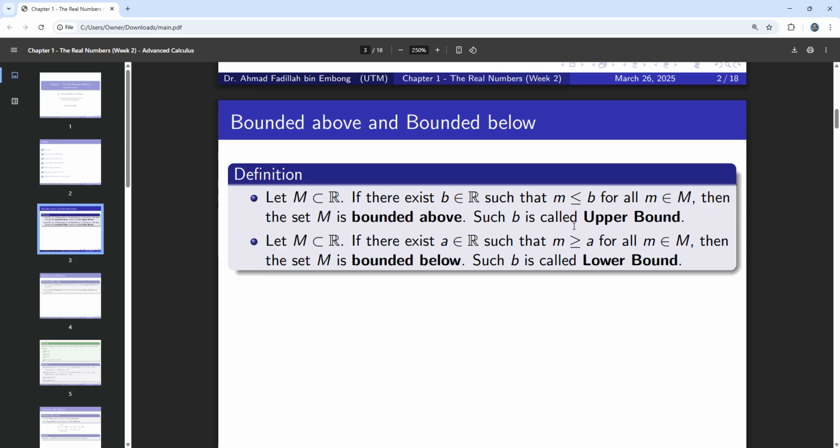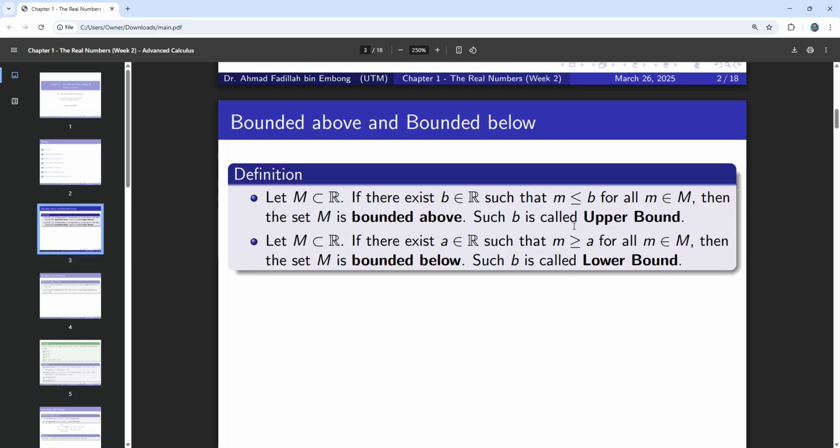For example, if you have a set that contains from 1 to 2, you can imagine that 3 is bigger than any number inside the set of 1 to 2. Therefore we can say that 3 is an upper bound of the set M, and the set M is called bounded above.